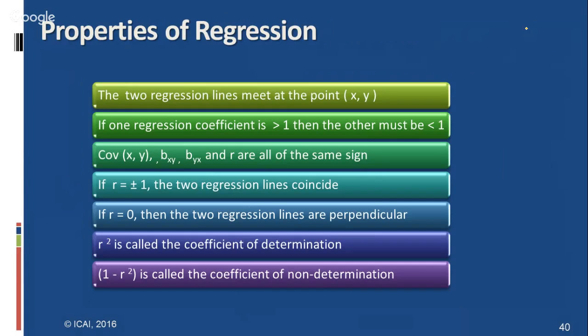And in the examination, the regression equation, y on x and x on y, is also very important. And for the covariance of xy, the slopes of the two regression equations all have the same sign. This is very important, son. And while deciding the two regressions, which is x on y and which is y on x, is also very important.